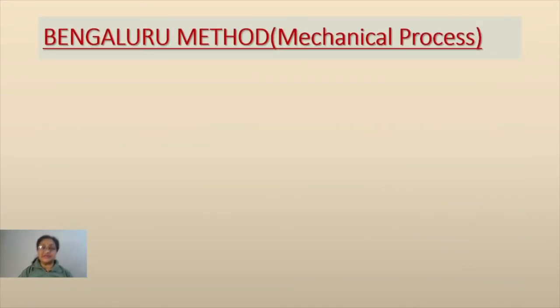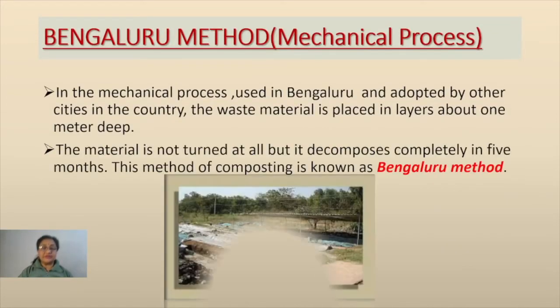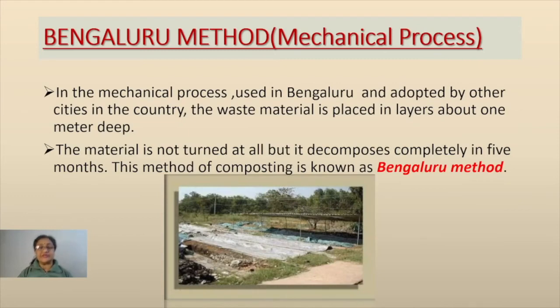Now, the other method commonly used in India is the Bengaluru method. In several places it is also known as the mechanical process. Because it was basically started in Bengaluru, it got its name after that.